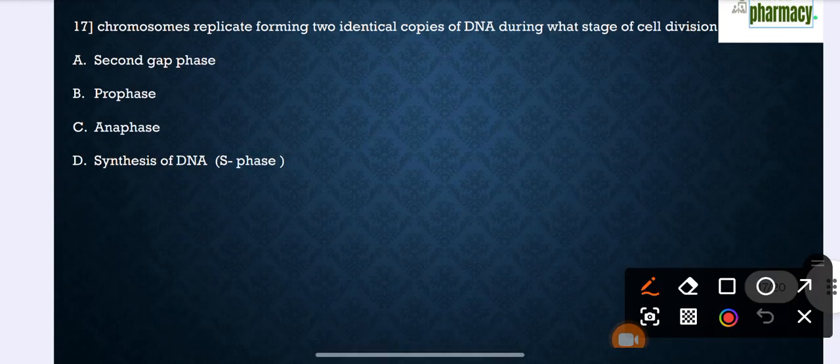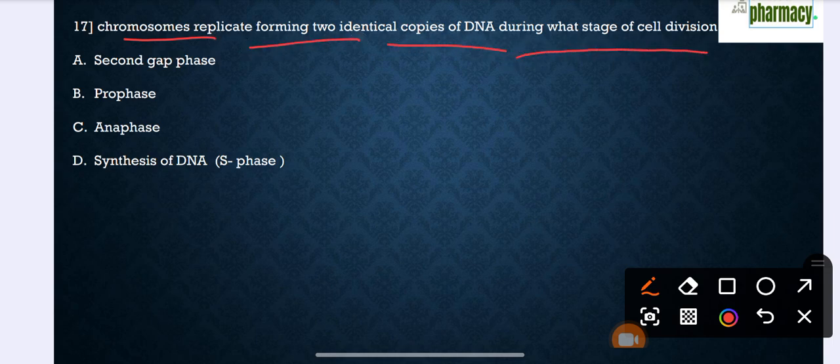Question number 17. Chromosomes replicate forming the two identical copies of DNA during what stage of cell division? Option A, second gap phase, option B, prophase, option C, anaphase, option D, synthesis of DNA in S phase. The correct option is synthesis of DNA, S phase.